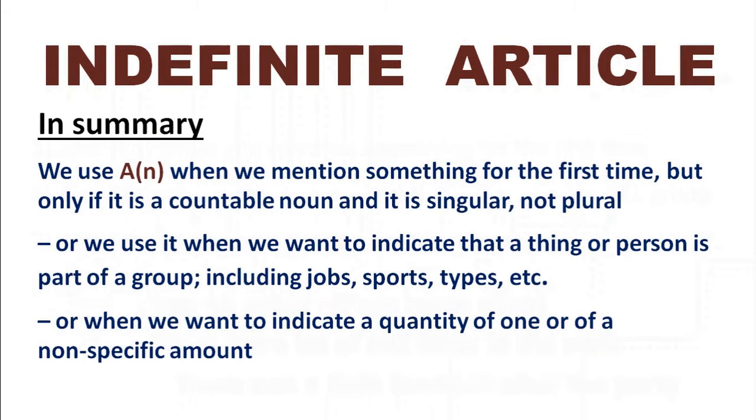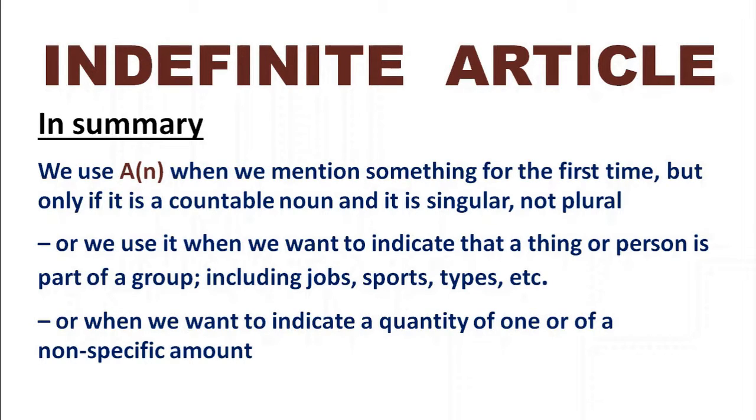So, in summary, we use an when we mention something for the first time, but only if it is a countable noun and it is singular, not plural. Or we use it when we want to indicate that a thing or person, again singular, is part of a group, including jobs, sports, types of tree, for example. And we use a or an when we want to indicate a quantity of one or of a non-specific amount.